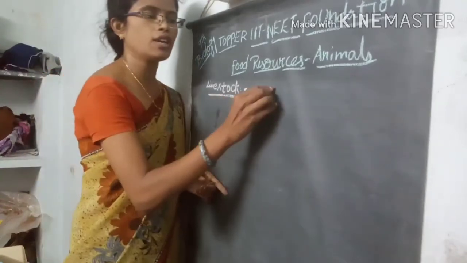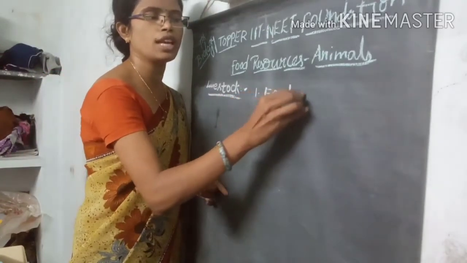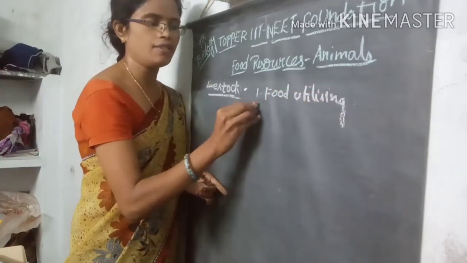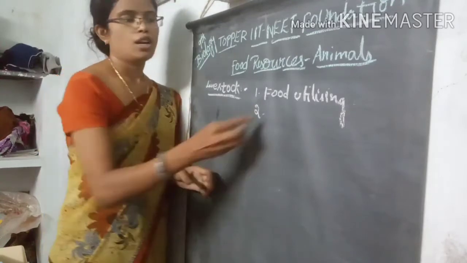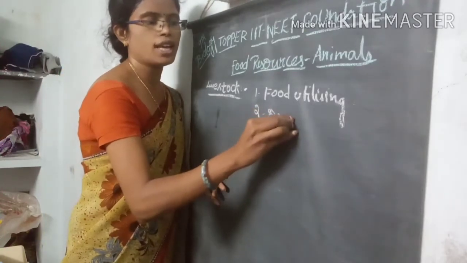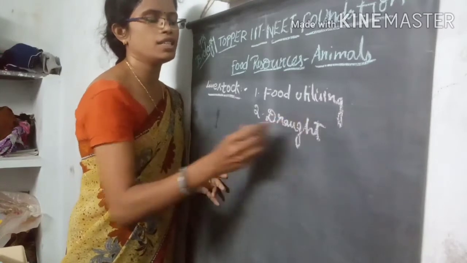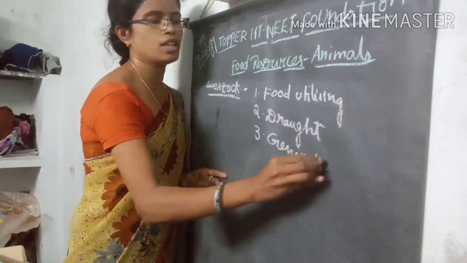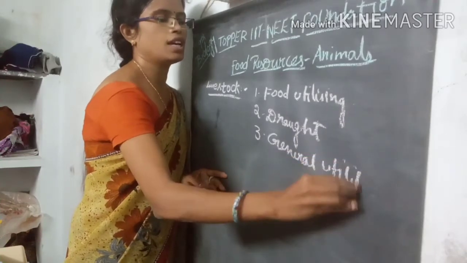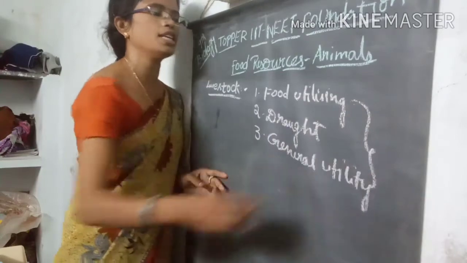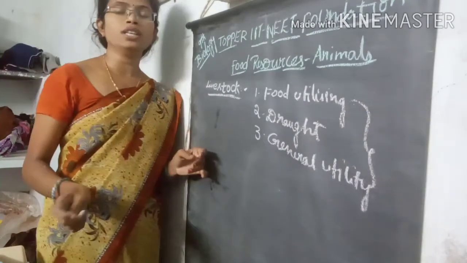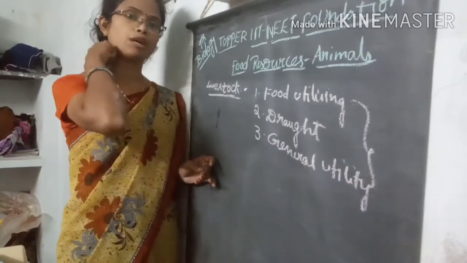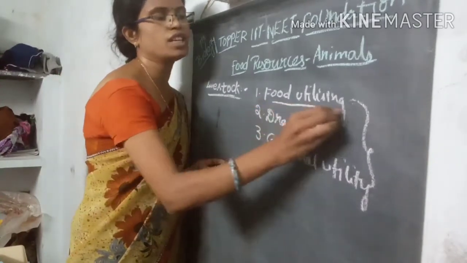One is food utilizing animals, the second is called draught animals, and the third comes under general utility animals. These are the different varieties of organisms we grow in our areas, in our houses, for domestic purposes. The first one is food yielding animals.